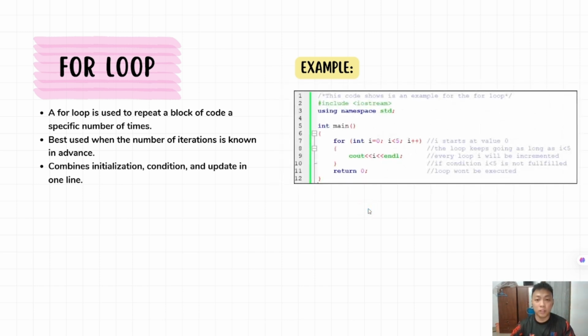So this is a simple example of for loop code. The keyword for the for loop is this circled part.